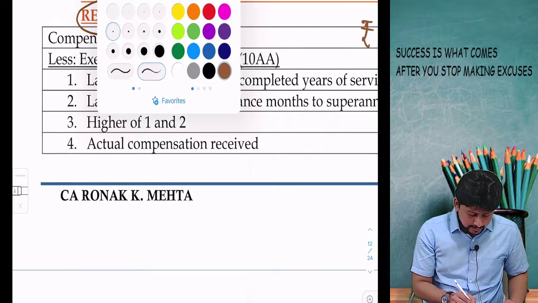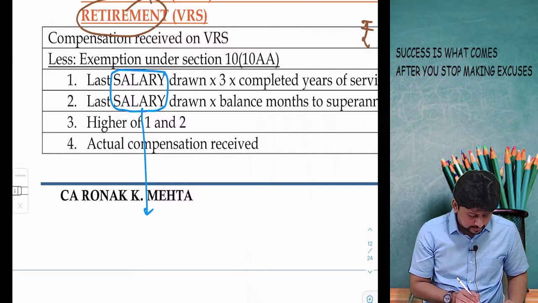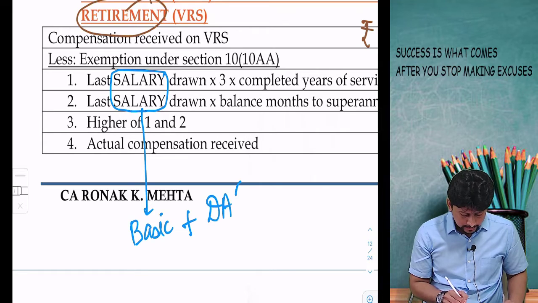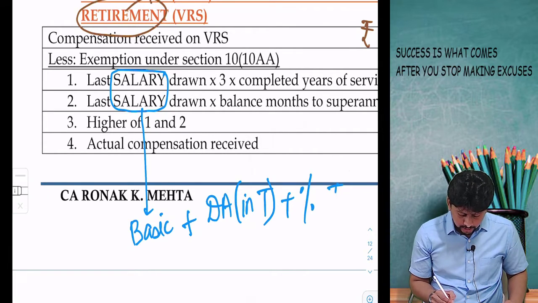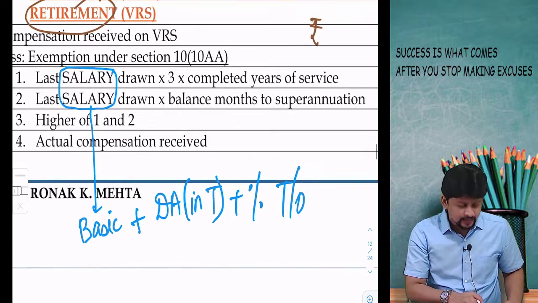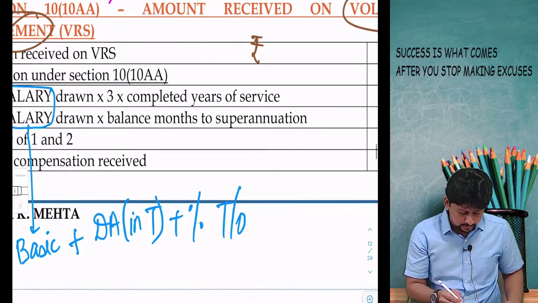take the last salary drawn by the employee. What does the word salary mean? The same 3 standard things: basic salary, dearness allowance in terms of employment, percentage commission on turnover. Take the salary of the last month when you are retiring, multiply by 3, multiply by completed years of service.